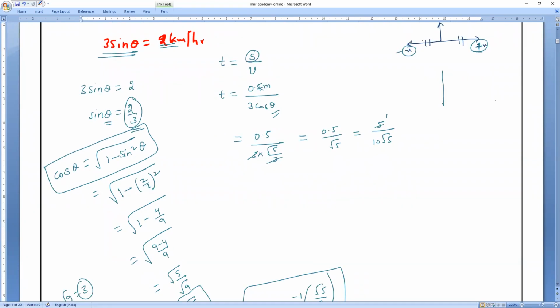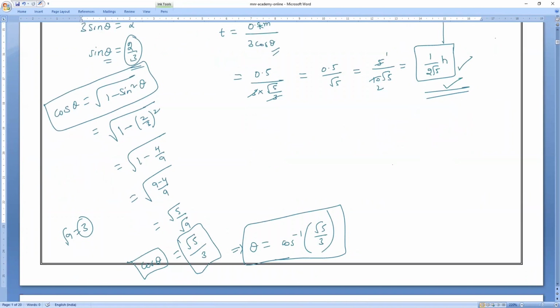That's fine. 5 ones are 5, 5 twos are 10. Is it okay, Aswita? Can you able to make it? So how many hours will it take to swim the river? 1 by 2 root 5 hours. Is it okay, guys? All of you? Yes, please. Yes, sir. That's all. So I have found the time. So time I found and theta also I found.